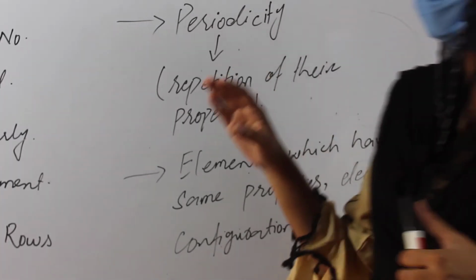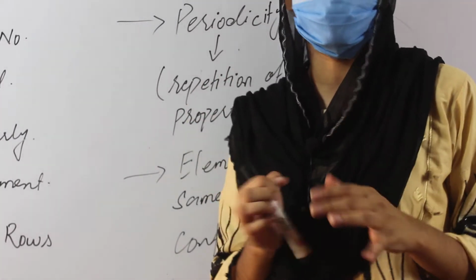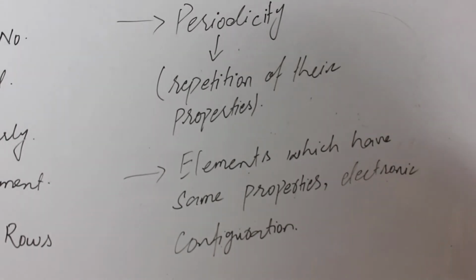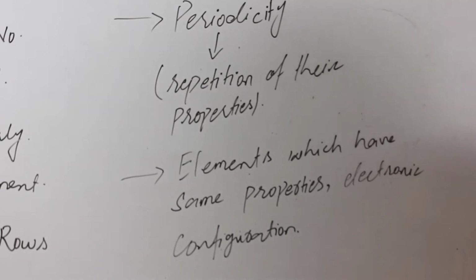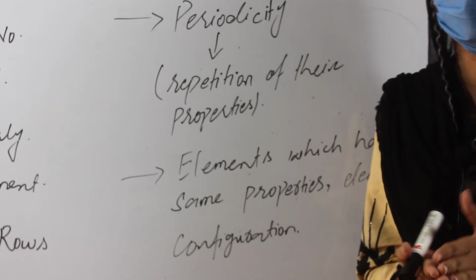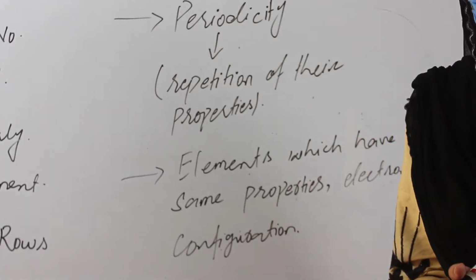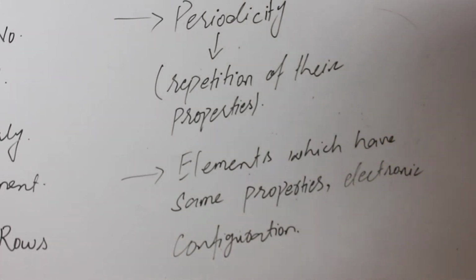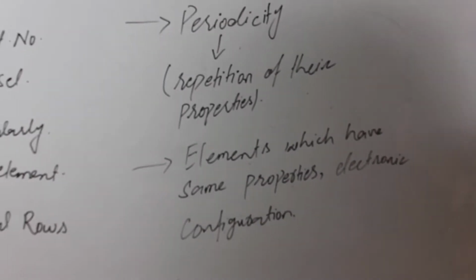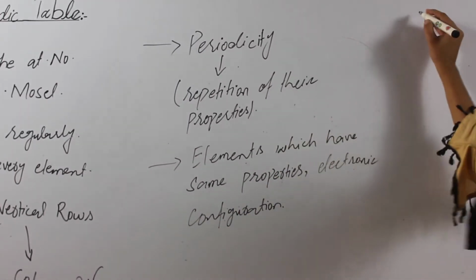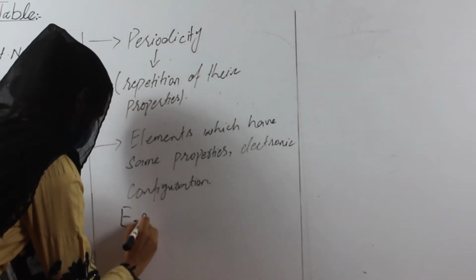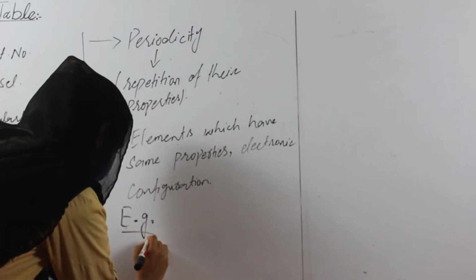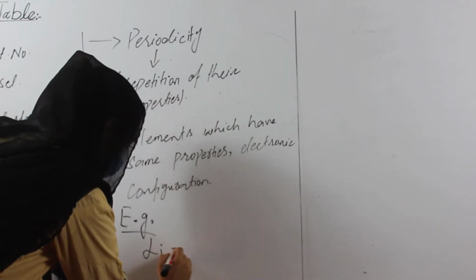So when the elements are arranged on the basis of increasing atomic number, they show repetition of their properties, or periodicity, and the elements which have the same properties or the same electronic configurations are arranged in the same group. The example is lithium, atomic number 3.